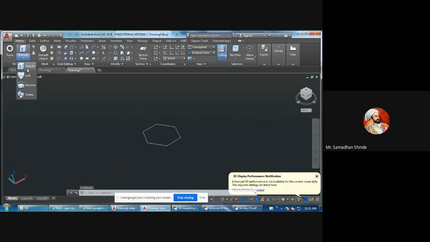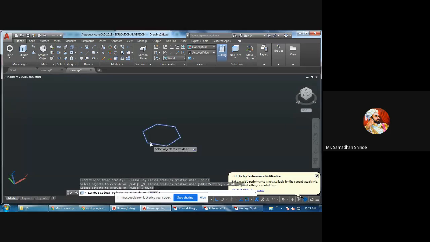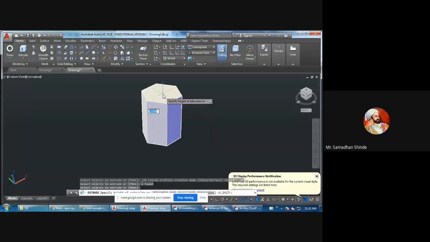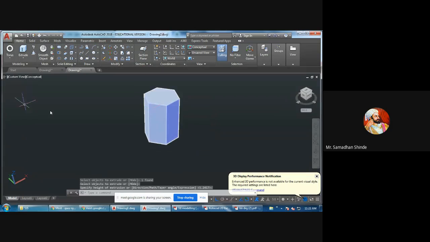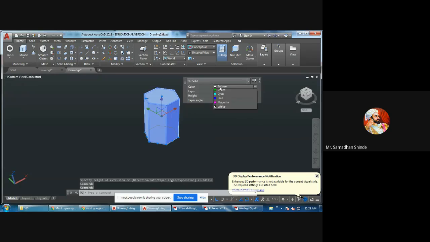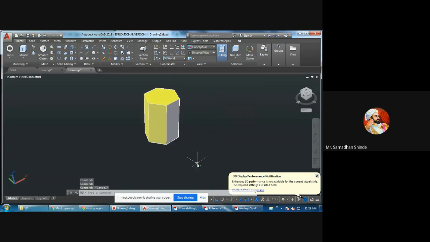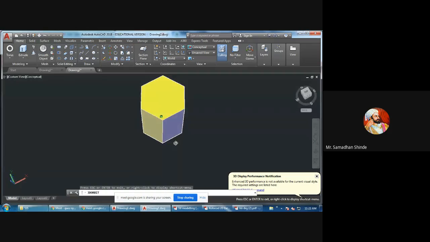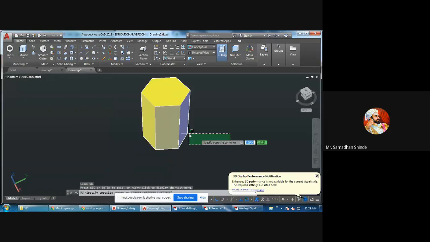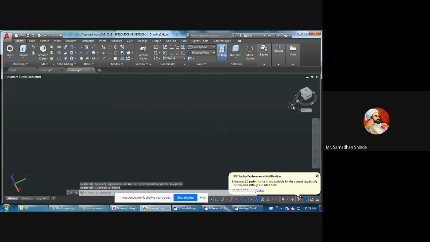So the first command is extrude. These 4 commands are important: extrude, loft, revolve, and sweep. Extrude means giving height. Enter, whatever height you want to give. So your hexagonal prism is ready. You can now draw any object by giving height like this. Keep in mind, extrude means giving height.